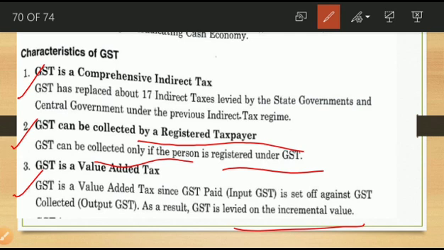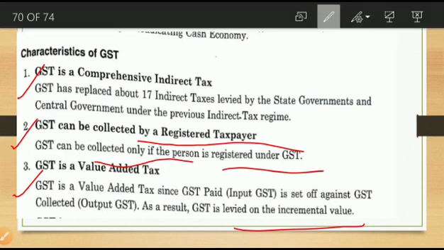GST is value added since GST paid, called input GST, is set off against GST collected. Collected GST is called output GST, in our accounting process. As a result, GST is levied on the incremental value only. What is the balance? That's only what is levied.